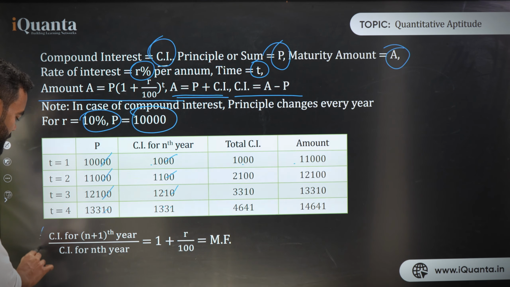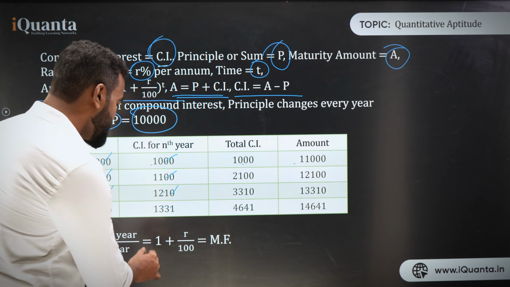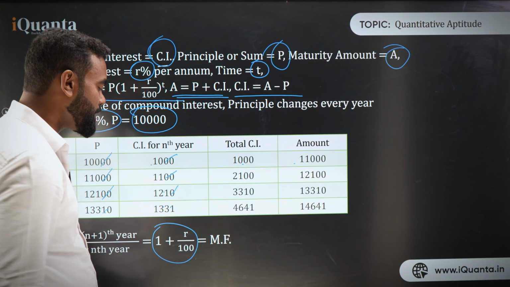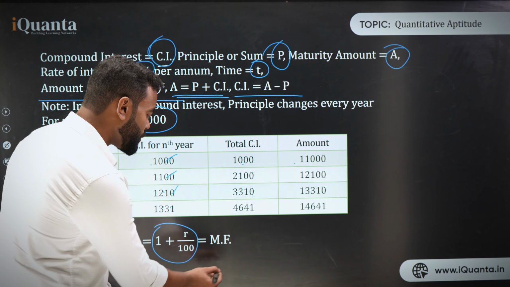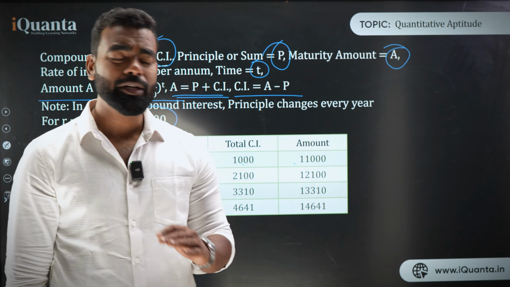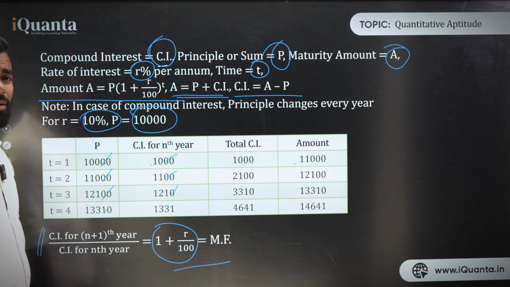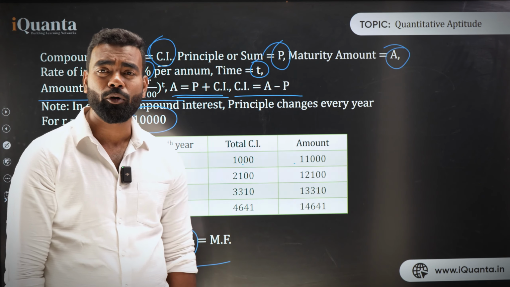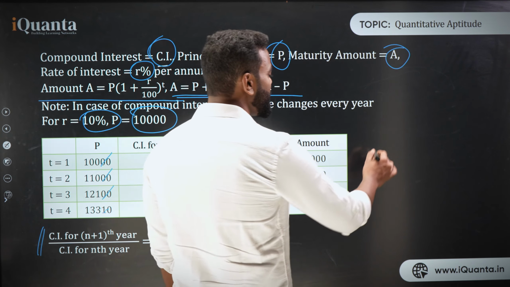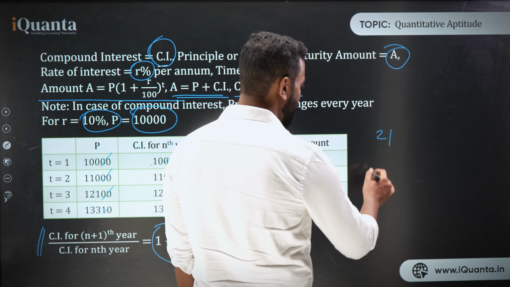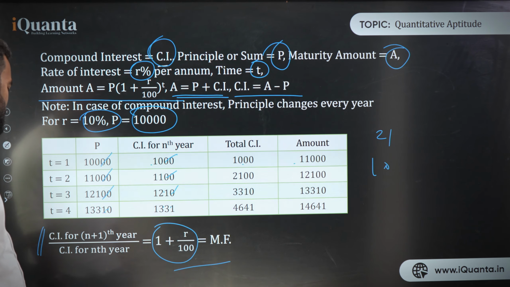Remember this also: compound interest for the n plus 1th year upon compound interest for the nth year is nothing but 1 plus R upon 100. This is also known as the multiplication factor. So compound interest for the n plus 1th year upon compound interest for the nth year is always 1 plus R upon 100. If you remember 21 and 10, you can see all of these things directly with this.